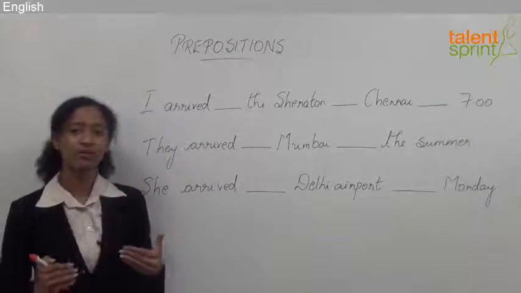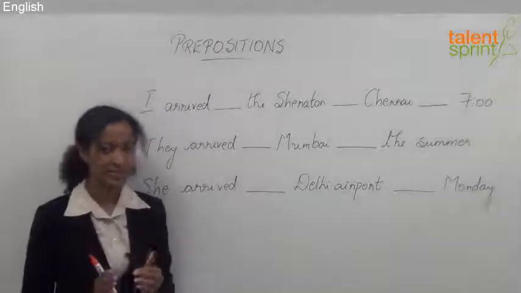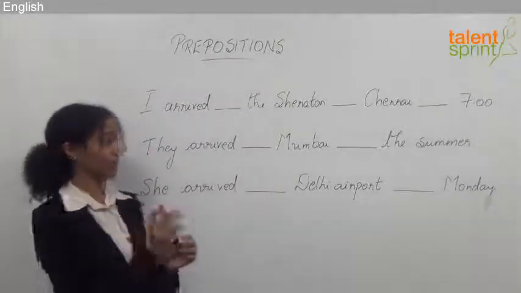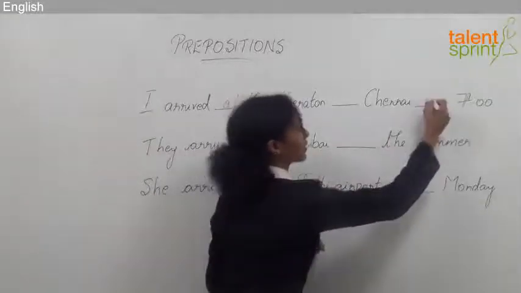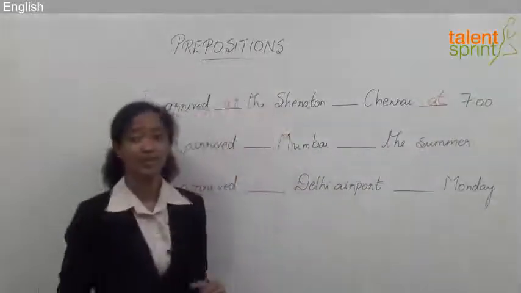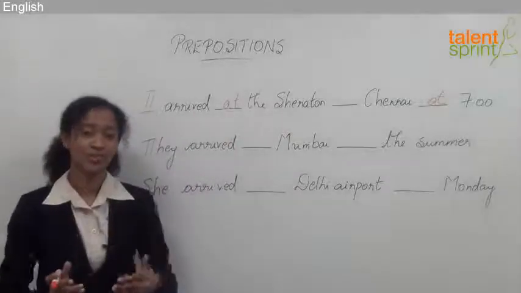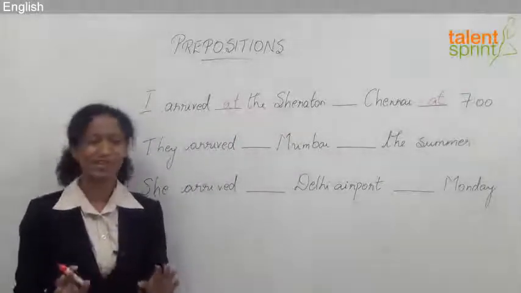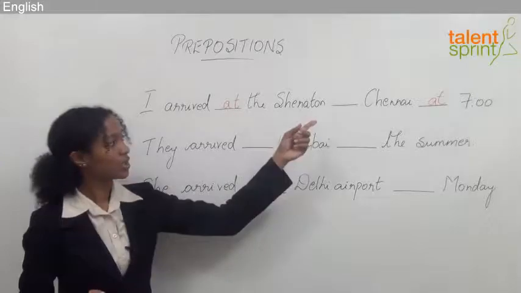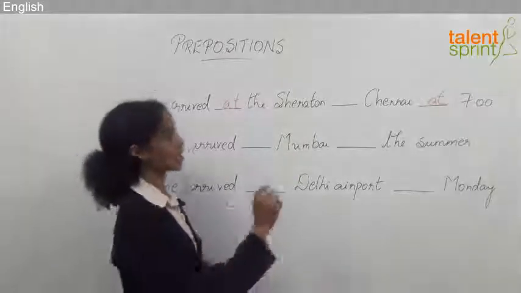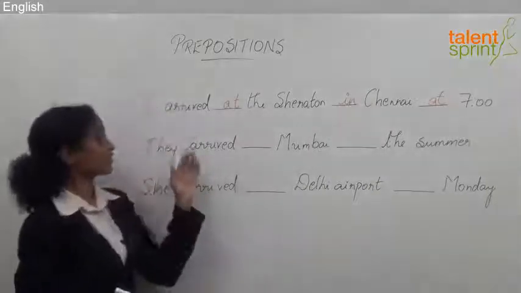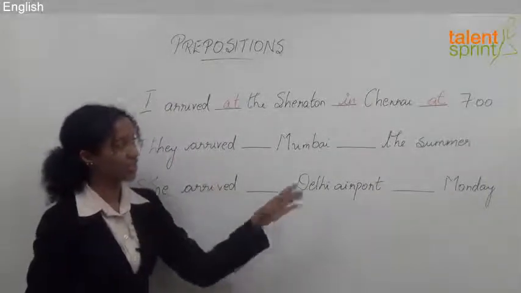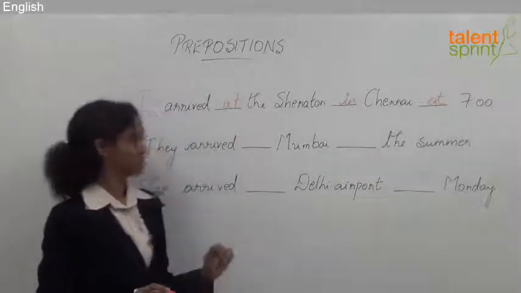So we already know that for specific places and specific time, we have to use at. And it's okay if the same prepositions are repeating in the sentence, that's absolutely fine. So for the cities, I know I have to use in. So she arrived at the Sheraton in Chennai at 7 o'clock.